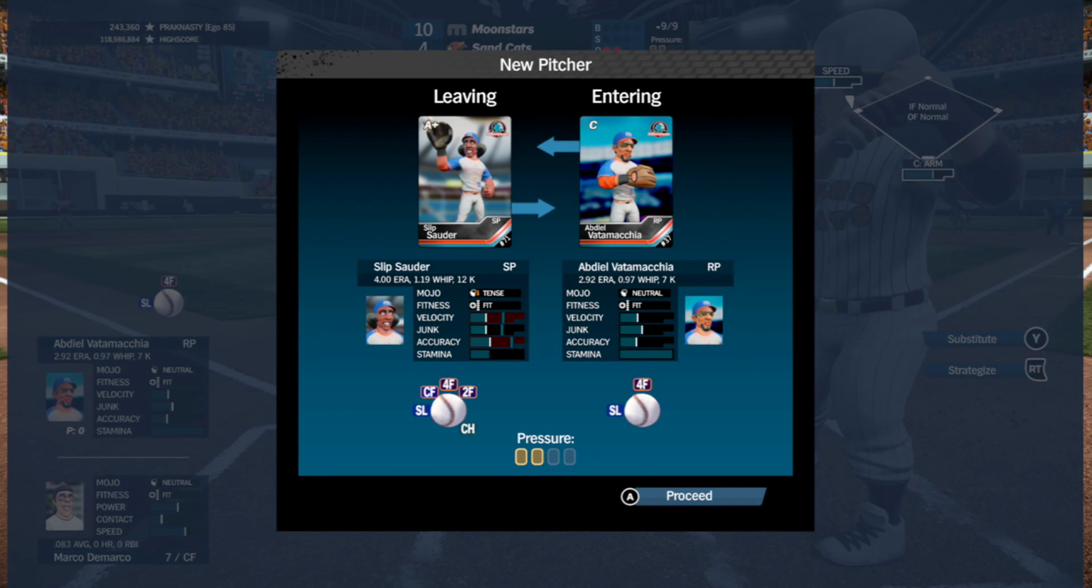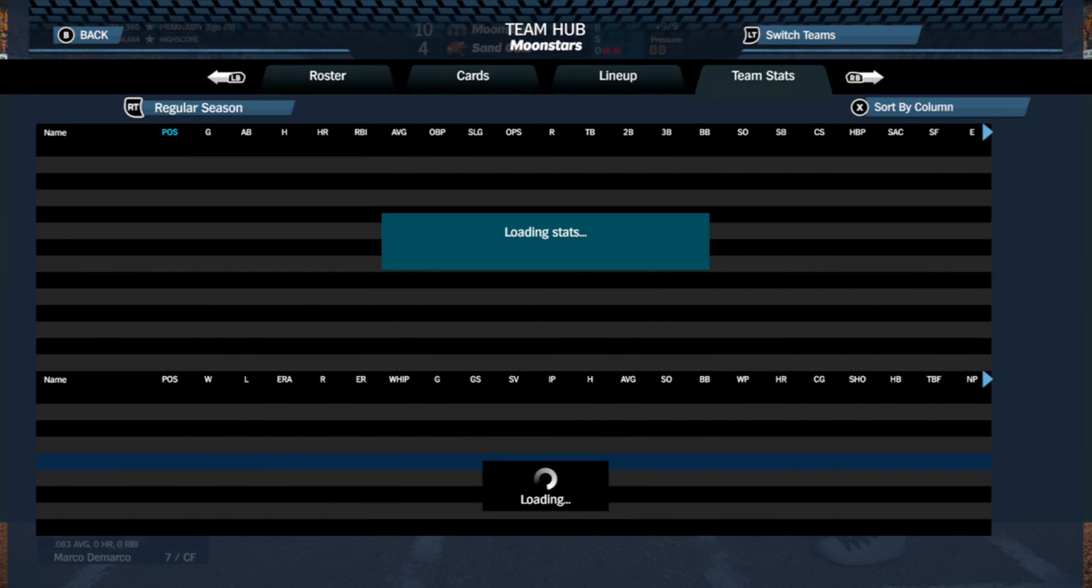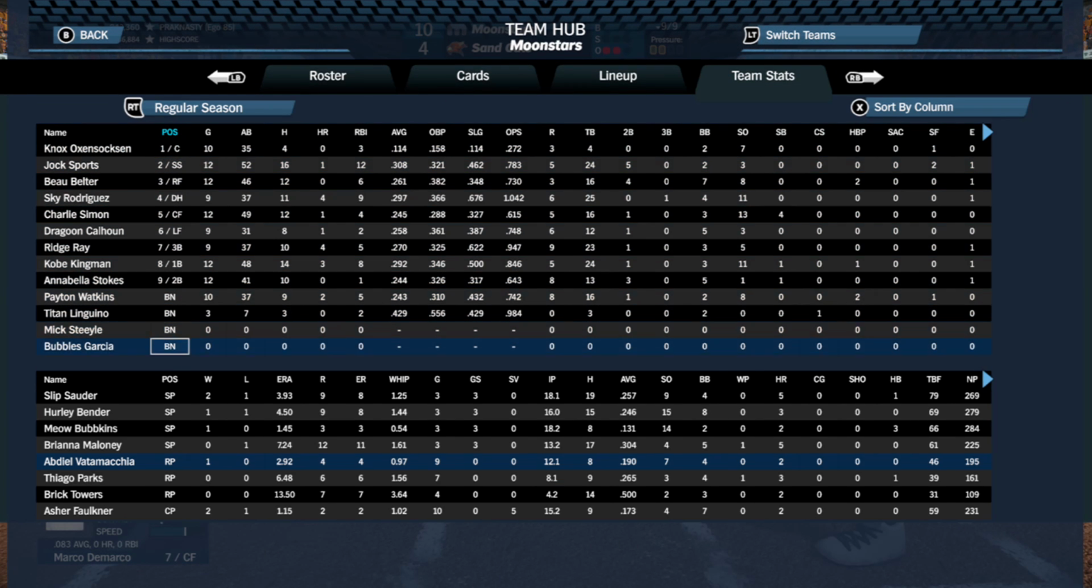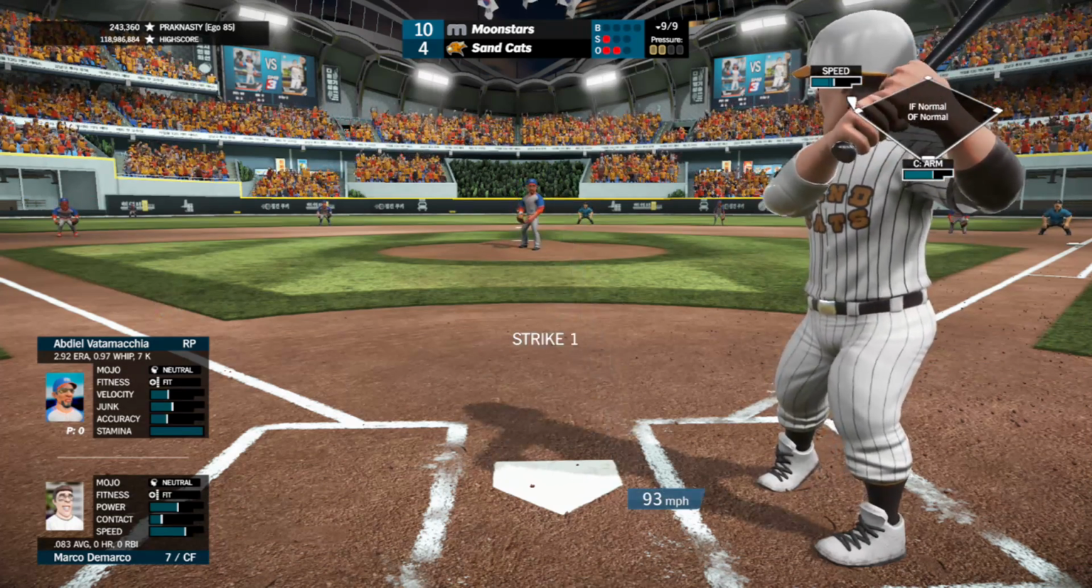And now they make the substitution after 8 2/3 innings. They bring in Abdil Vadamakia, the left-hander. Did not get to see him in the first game of the episode. Vadamakia is 1-0 on the year. 2.92 ERA with 4 earned runs given up. 0.97 WHIP. He's pitched in 9 games, 12 1/3 innings pitched, 8 hits given up with 4 walks, 7 strikeouts, and 2 home run balls. His batting average against is .190. It's pretty solid numbers, actually. For a C pitcher, that's very good.